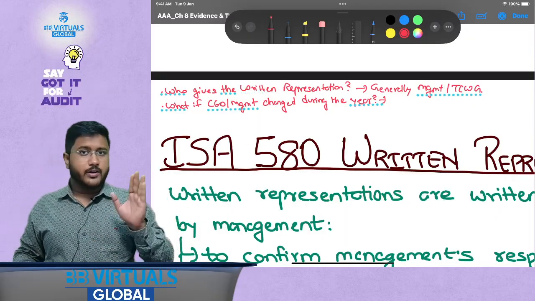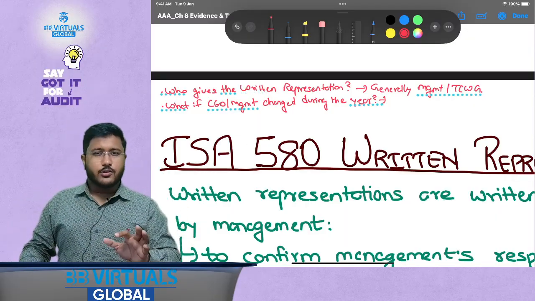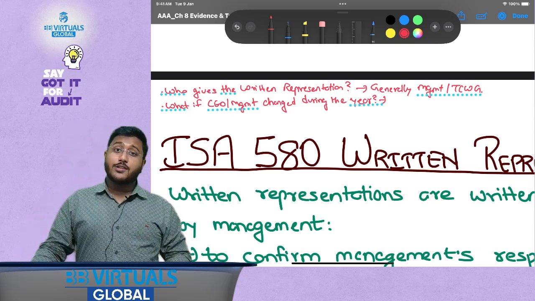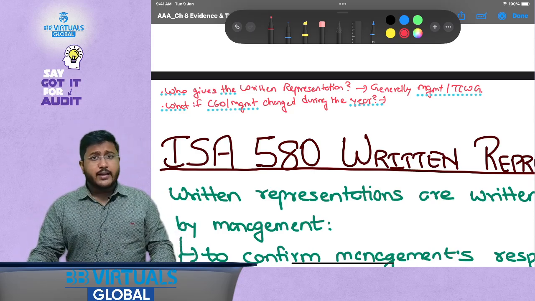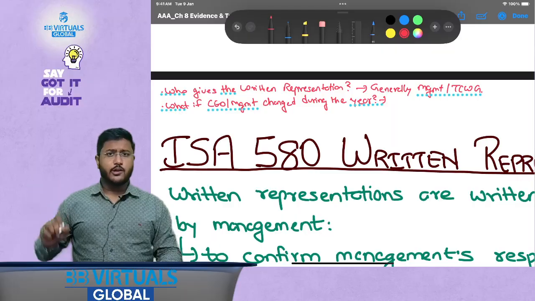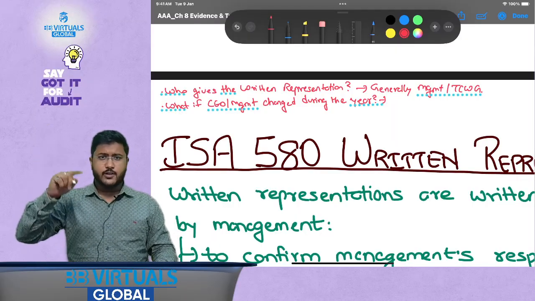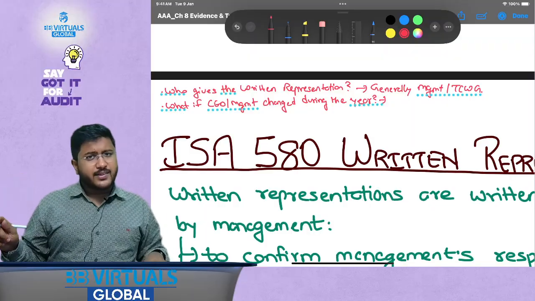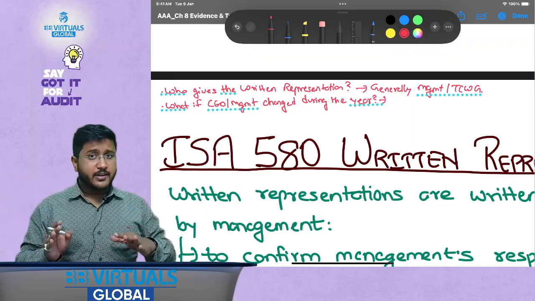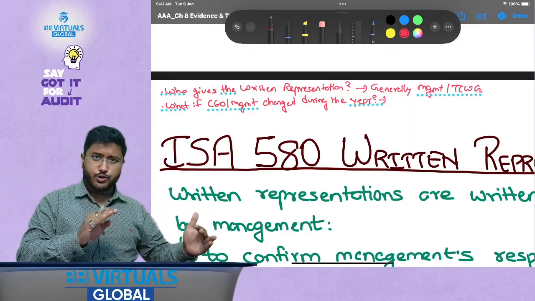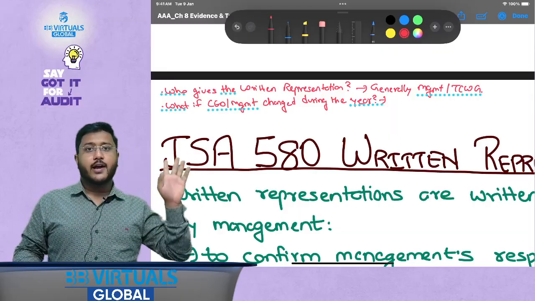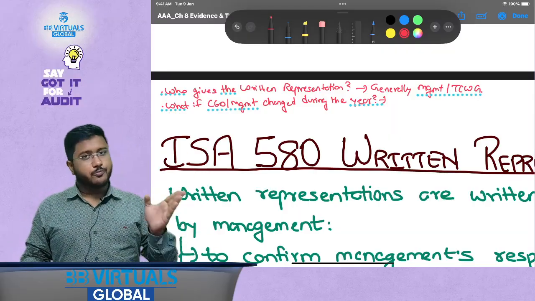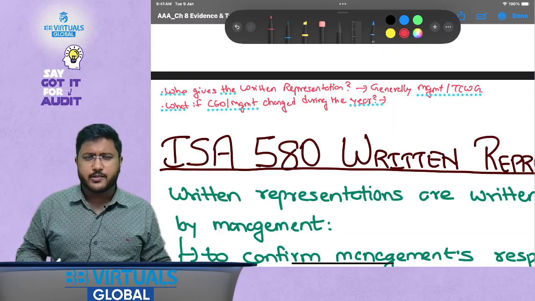On 1st October, after completion of 6 months, the CEO or the management got changed. The new CEO will be signing the written representation for the year ended 31st March 2026. Will he or she be signing for the period served by him or her, from 1st October to 31st March, or for the entire year from April 2025 to March 2026? What do you think?